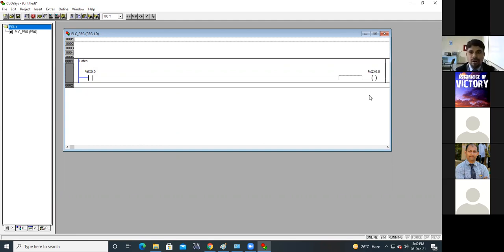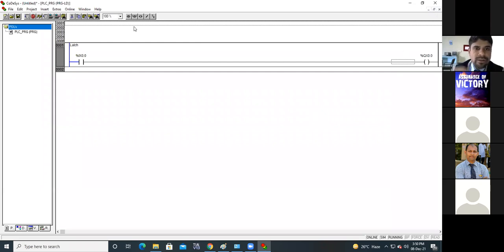But if I want the situation that I have activated this input instruction, output is on, and if I deactivate it, then also output should remain in the on state. That is called a latch. You all know that. Now how to implement that? I think in the morning session you have implemented that theoretical network.